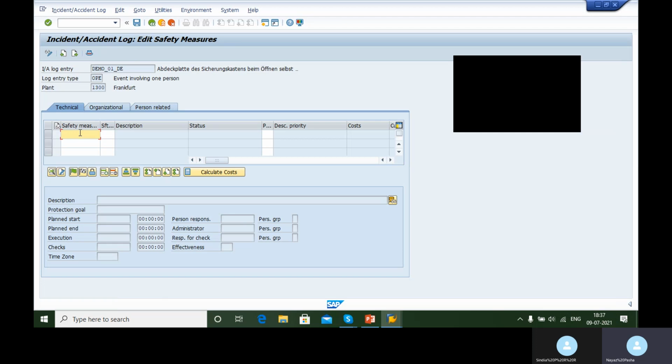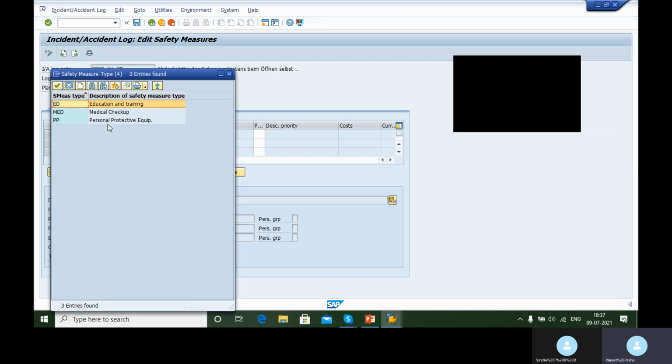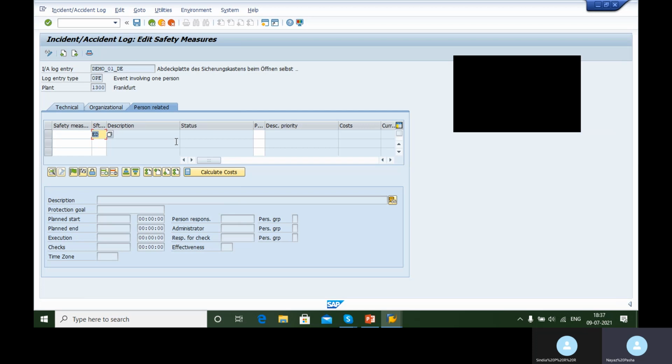You have three broad categories under this: technical, organizational, person related. So any safety measure, if you feel needs to be added additionally, you can select that, and you can add those safety measures as well. Okay, so this is about injury illness log and accident incident log.